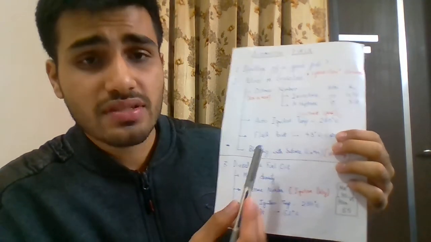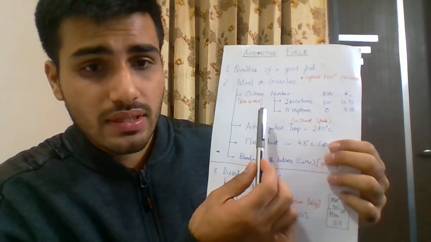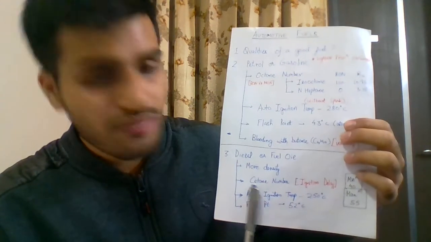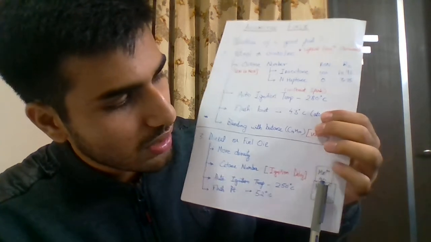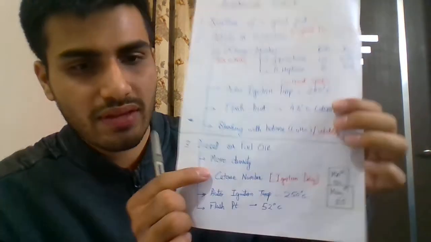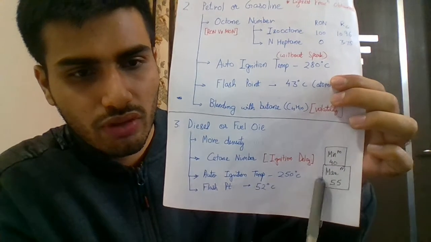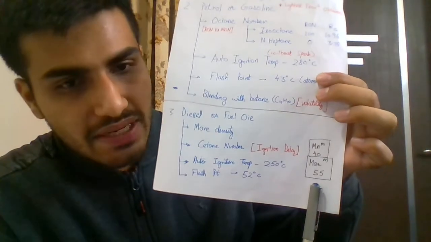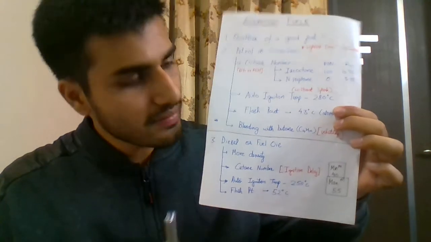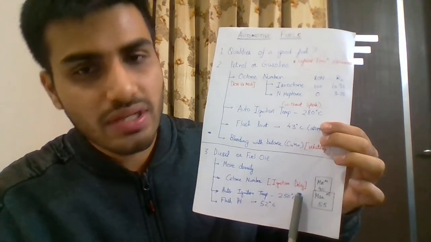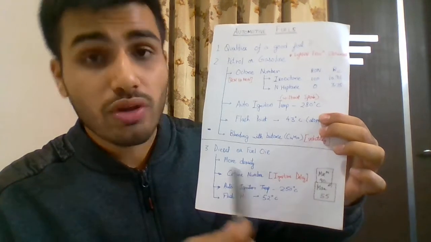Just as for petrol we had the octane rating, similarly for diesel we have something called the cetane rating, and the general values for a normal quality diesel, as you can see in the figure, is 40, and for a high speed diesel it is 55. So basically, what is cetane rating? Cetane rating is a measure of the ignition delay of the fuel. It's a measure of the quality of the fuel.